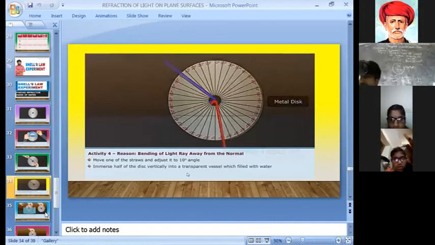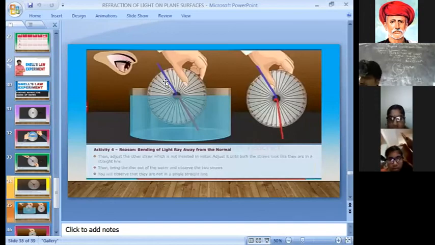You have to adjust the other straw, the one not inserted in the water, until both are in the same line. So what happens when you adjust it? What is the angle here? The angle moves away from the normal. Here the angle was 10 degrees, but now it has moved to this side. If you draw a normal line here, then what happens? It moves away from the normal.